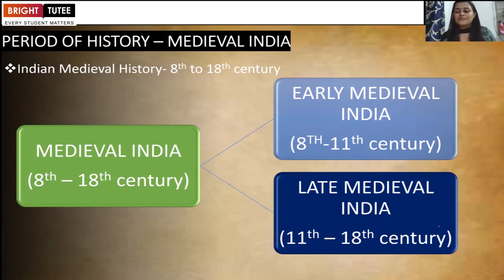When we talk about early medieval Indian history, there we saw the emergence of small regional kingdoms, for example, Palas, Rashtrakutas, Pratiharas, Rajputs kingdoms were there. So these all come under early medieval Indian history. When we talk about late medieval Indian history, the first and the very prominent one is the Delhi Sultans. After that, the Mughals. So these 2 main Muslim dynasties or empires cover the late medieval Indian history, which is starting from 11th century till 18th century.